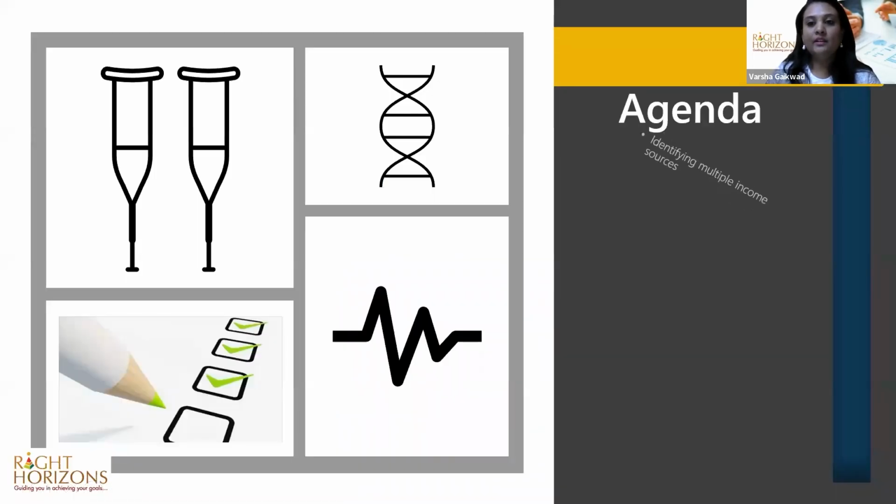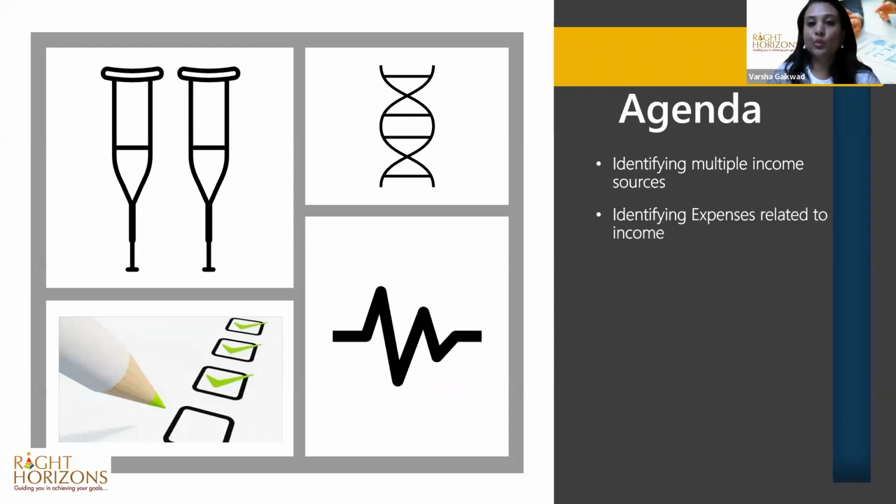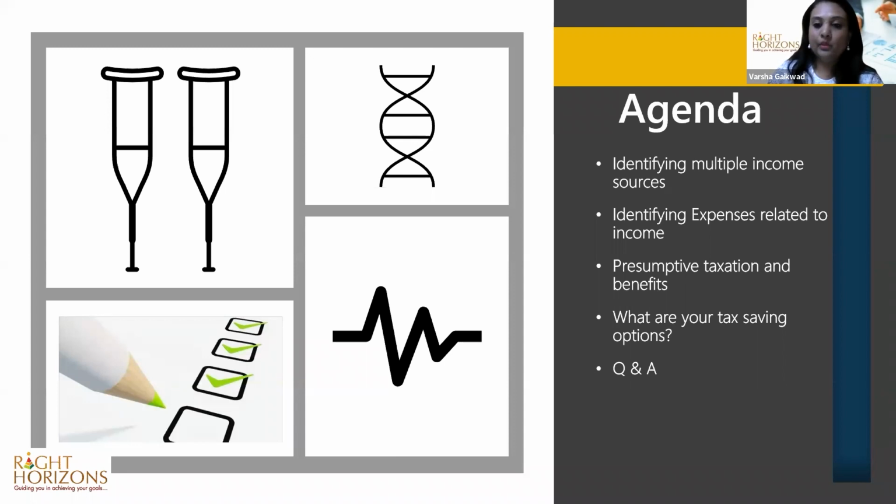So today's agenda is identifying what are the multiple sources of income specifically for doctors, and how we can identify the expenses related to these incomes which can be taken as a deduction to reduce the tax liability. And what is presumptive taxation, what are its benefits, and who can avail it? And what are your tax saving options? We will have a brief look at that, and lastly, we'll end with a Q&A session. In between the session, if you have any questions, please drop them in the chat box.